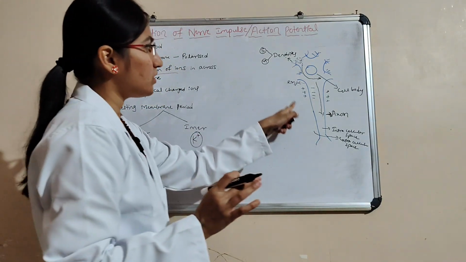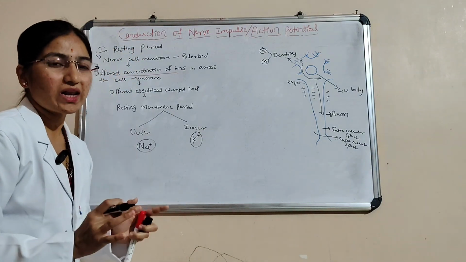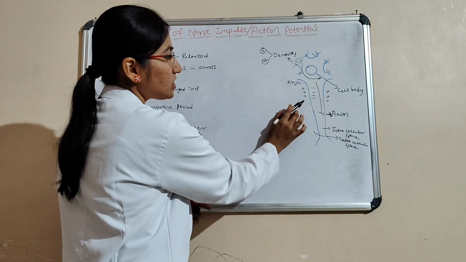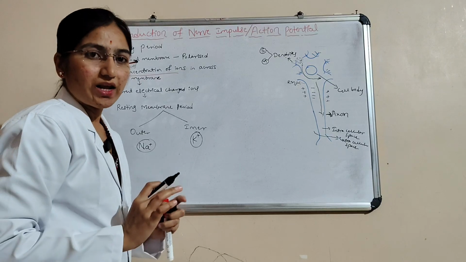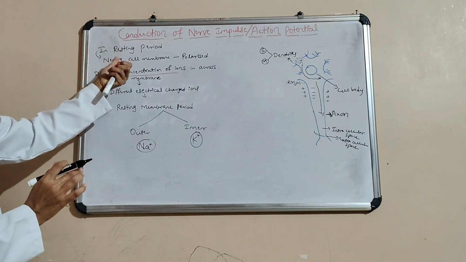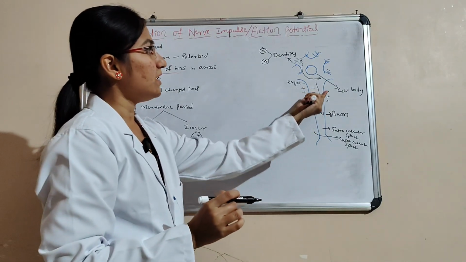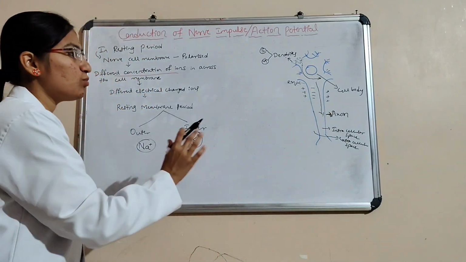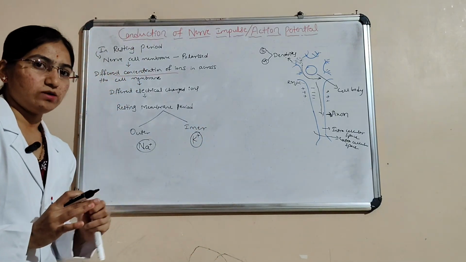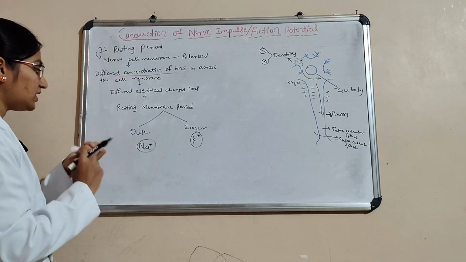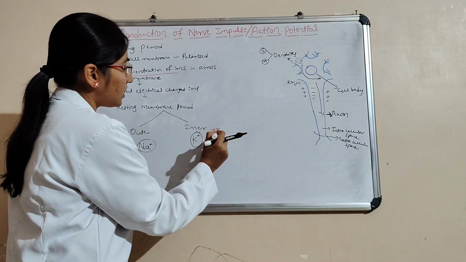It is called a normally charged neuron. That is called polarized. When outside is positively charged and inside is negatively charged, that is called polarized. That is only in the resting period. Resting period means outside positively charged and inside negatively charged ions. That is polarized. Here outer means extracellular, and this one is intracellular.